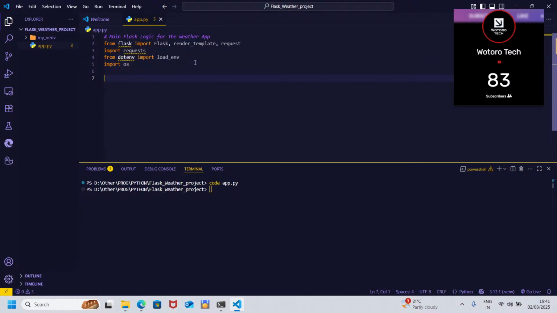So that is it. So we are now loading the environmental variables. So now let's load our environmental variables.